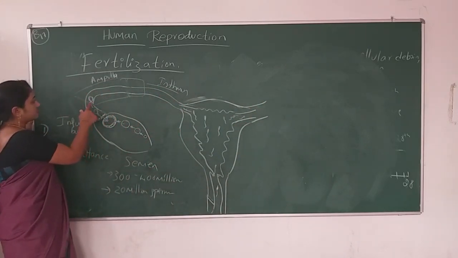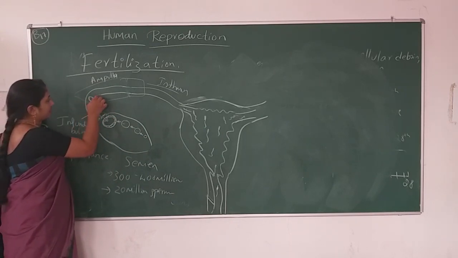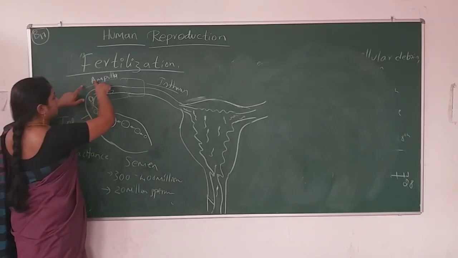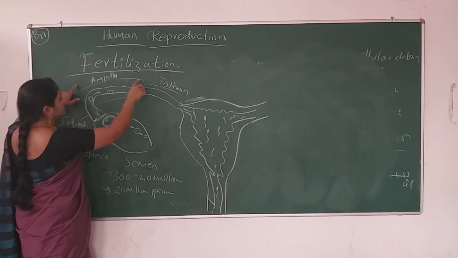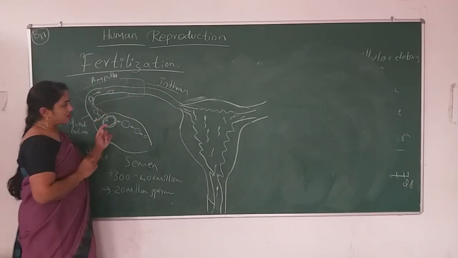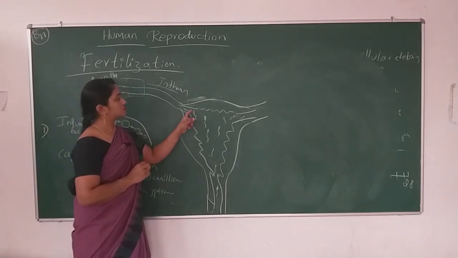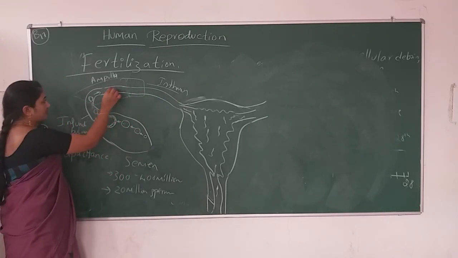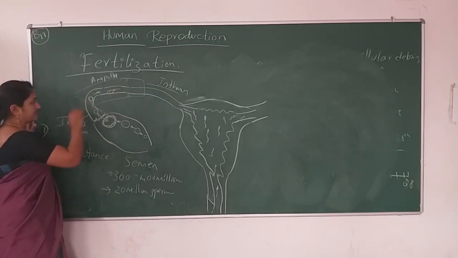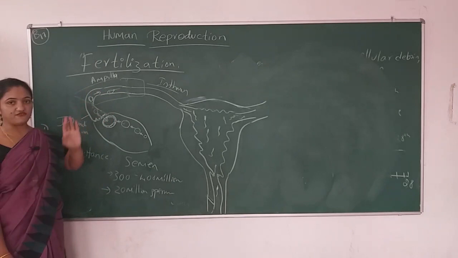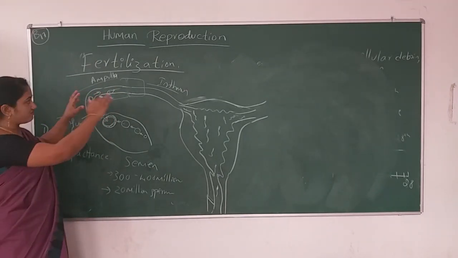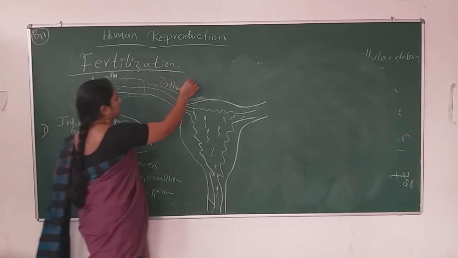So think the oocyte is at this junction. If the egg is in the ampullar region, meantime the sperms are also entering inside the fallopian tube, then only is fertilization achieved.